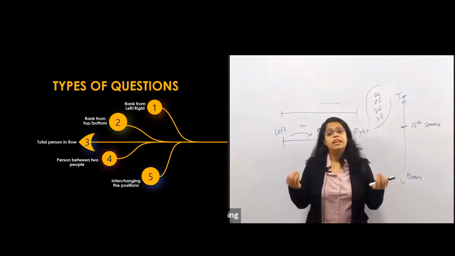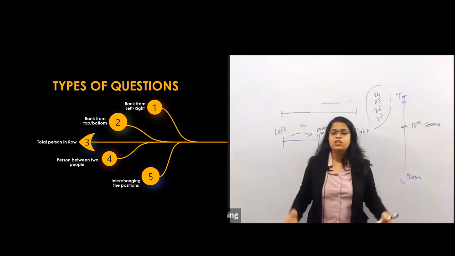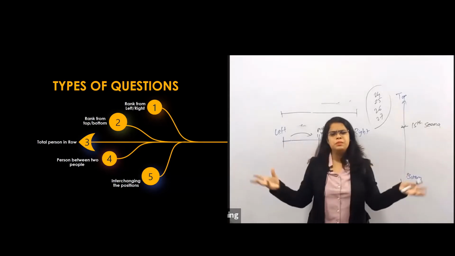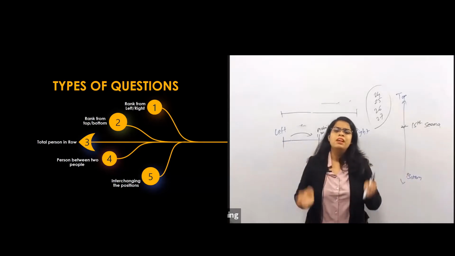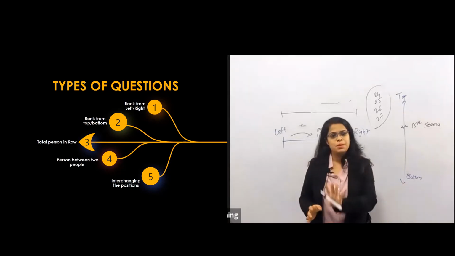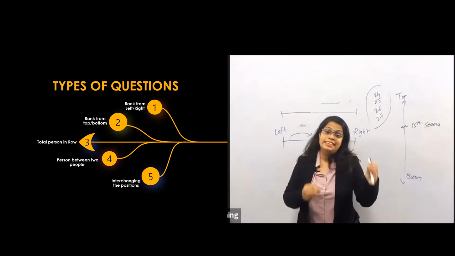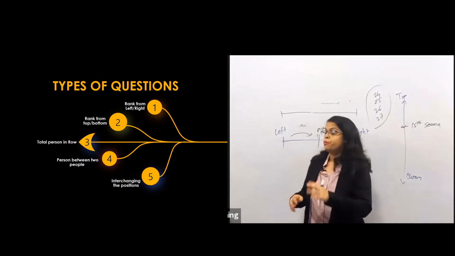In type 4 there will be the number of persons between two people. Suppose in the row there are two people and they have given the positions of many people, then they can ask you how many persons are between those two people. Okay, this type of question. Whenever we go to that question, I will definitely give the details of that. Now just see what the types are.